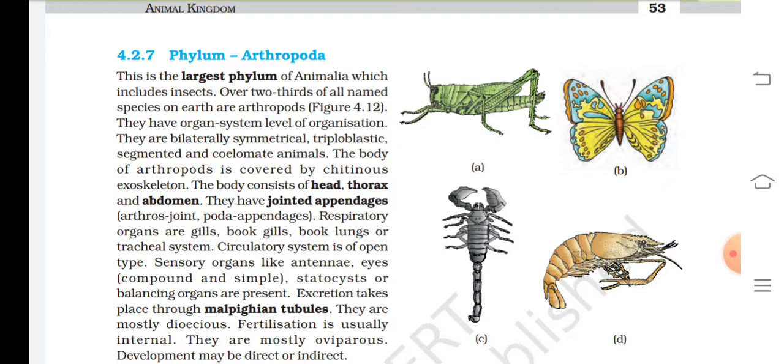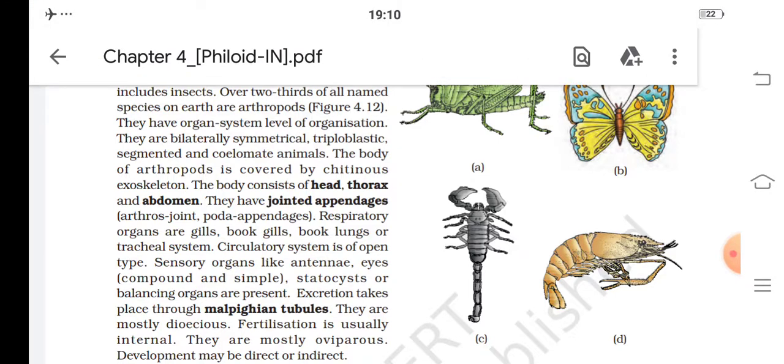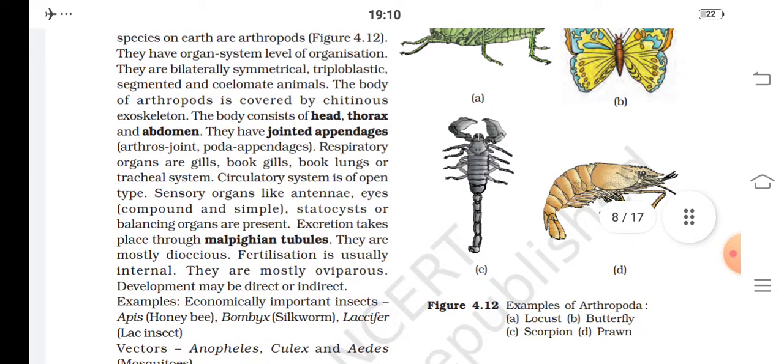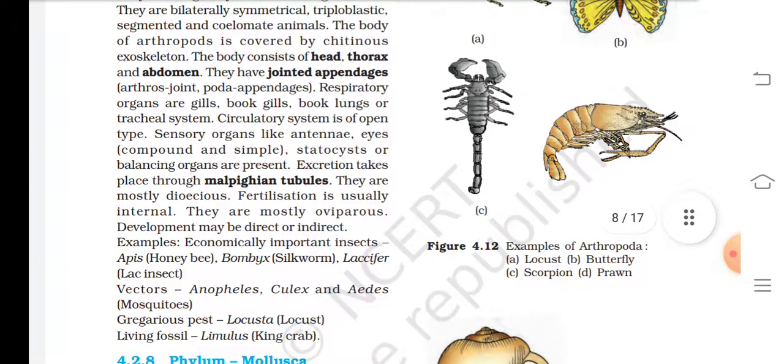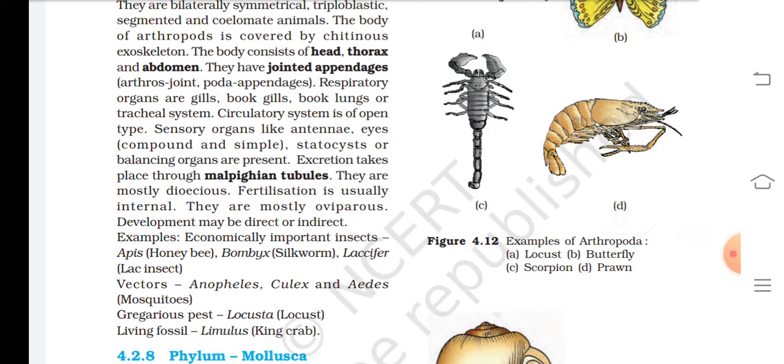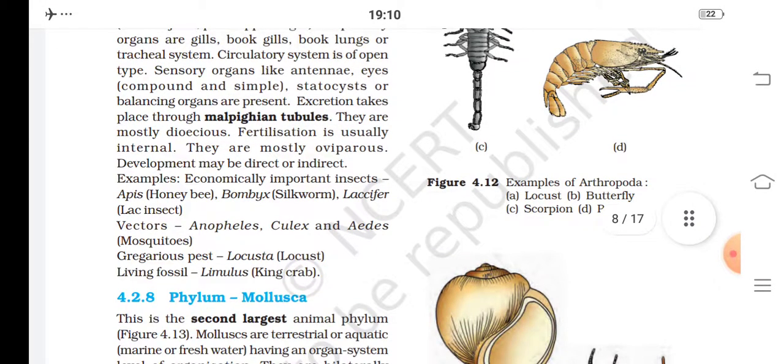Respiratory organs are gills, book lungs, or tracheal system. Circulatory system is of open type. Sensory organs like antennae, eyes, statocyst, or balancing organs are present. Excretion takes place through Malpighian tubules. They are mostly dioecious. Fertilization is usually internal. They are mostly oviparous. Development may be direct or indirect.